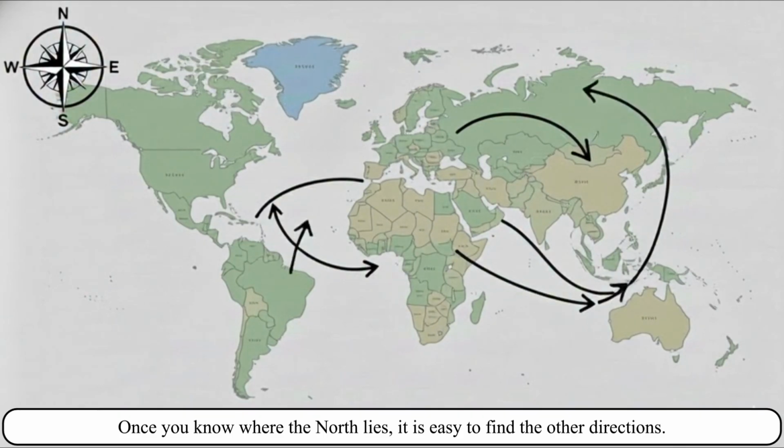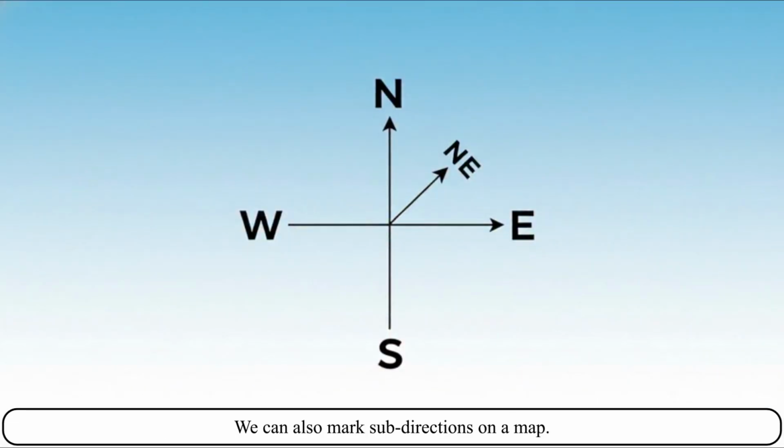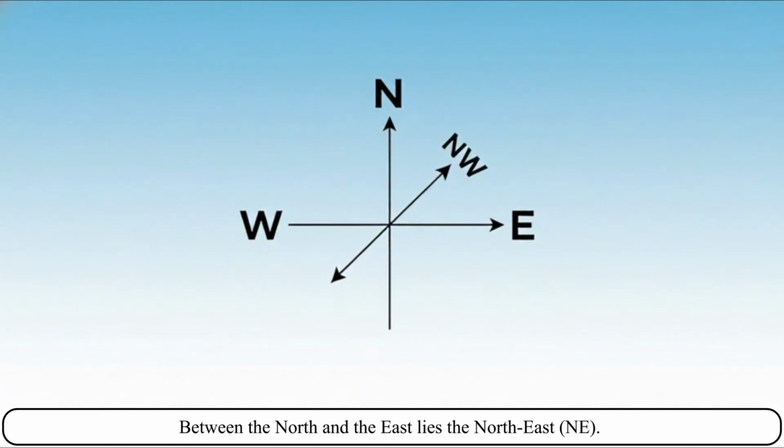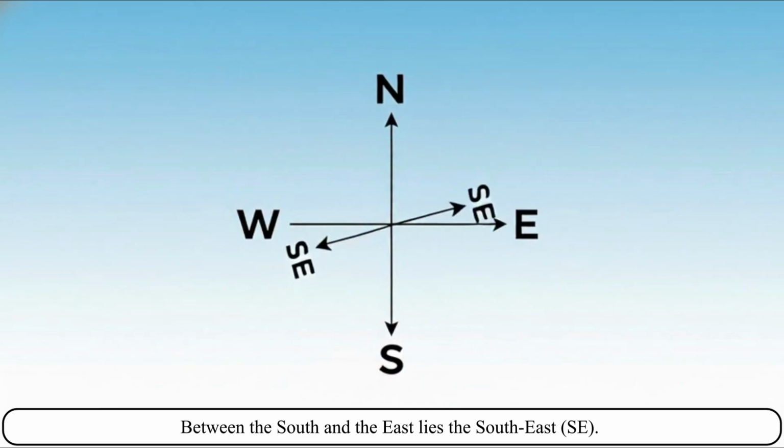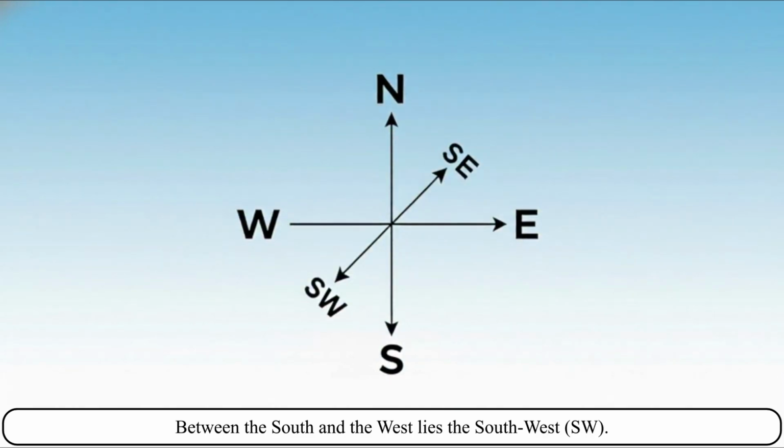We can also mark subdirections on a map. Between the north and the east lies the northeast, NE. Between the north and the west lies the northwest, NW. Between the south and the east lies the southeast, SE. Between the south and the west lies the southwest, SW.